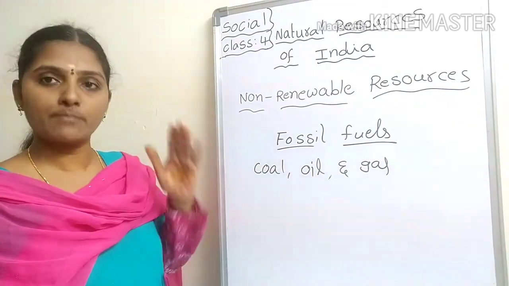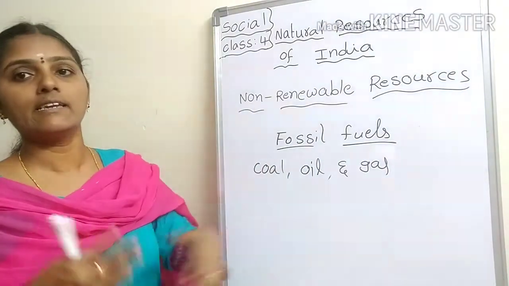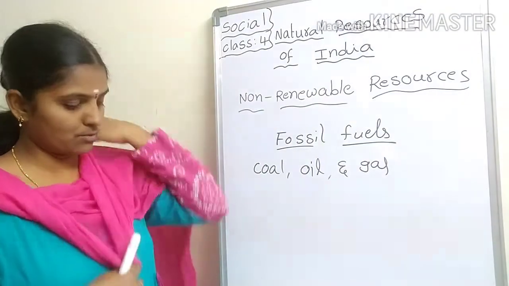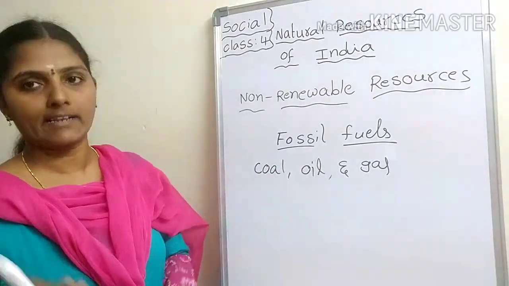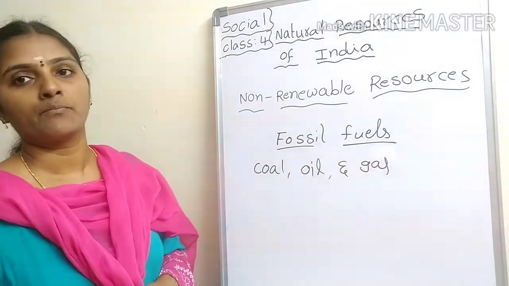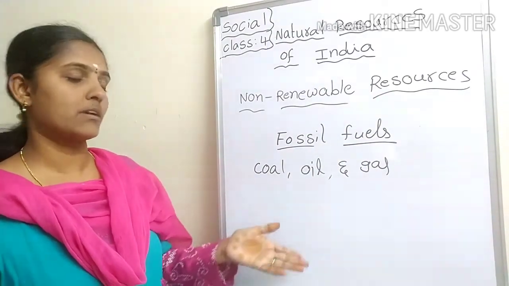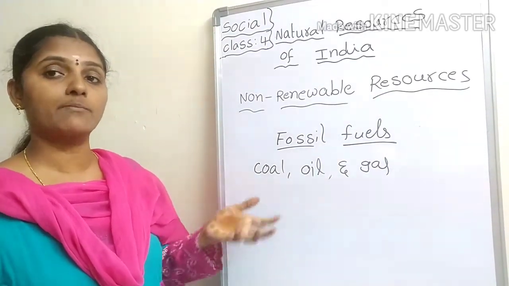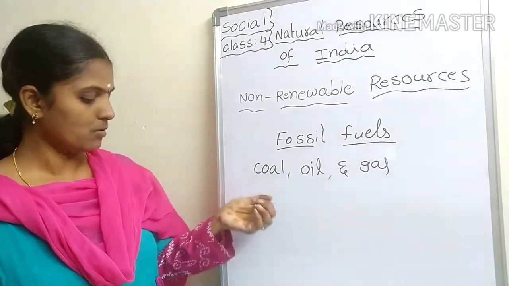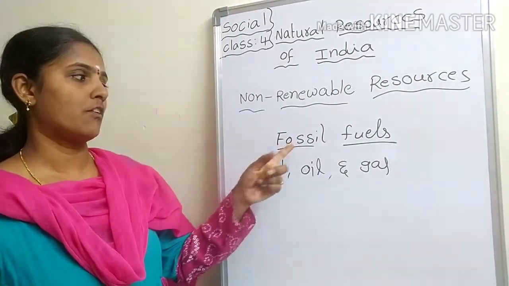Over the years they convert into coal, oil and gas. Understood? All these come from the remains of dead plants and animals. The remains of dead plants and animals are called fossils.